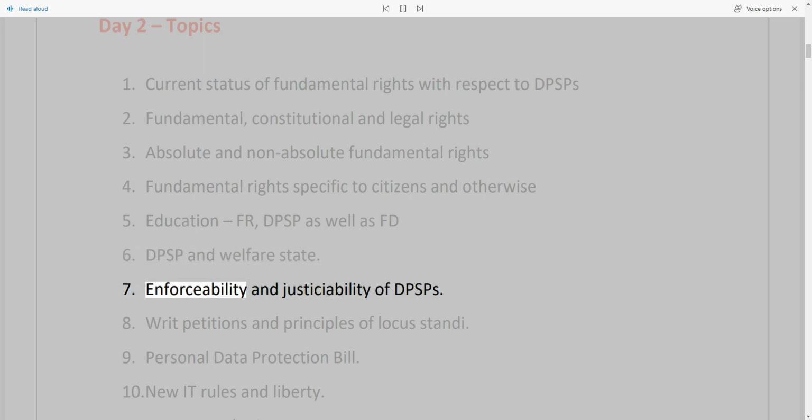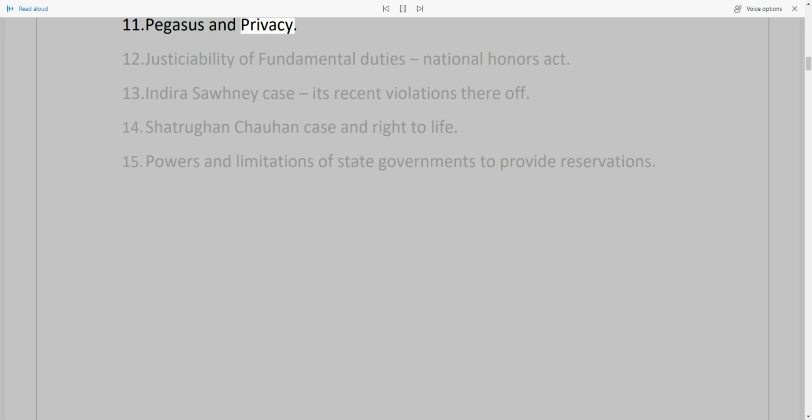7. Enforceability and justiciability of DPSPs. 8. Writ petitions and principles of locus standi. 9. Personal Data Protection Bill. 10. New IT rules and liberty. 11. Pegasus and privacy. 12. Justiciability of fundamental duties, National Honours Act. 13. Indira Sawhney case, its recent violations thereof. 14. Shatrughan Chauhan case and right to life. 15. Powers and limitations of state governments to provide reservations.